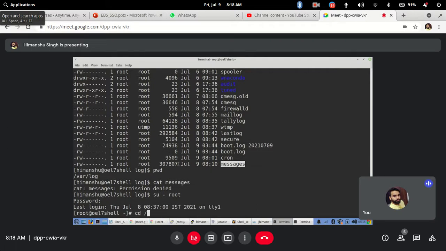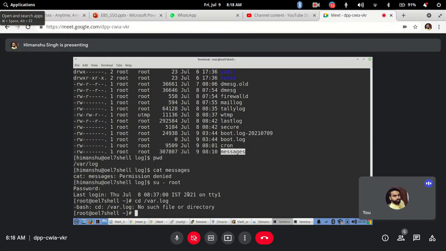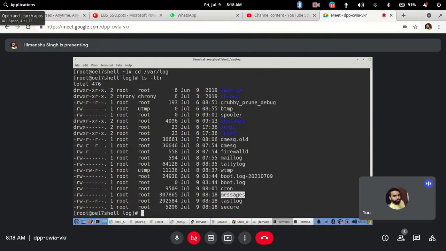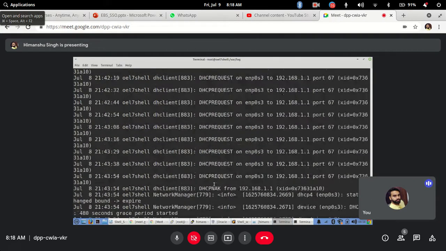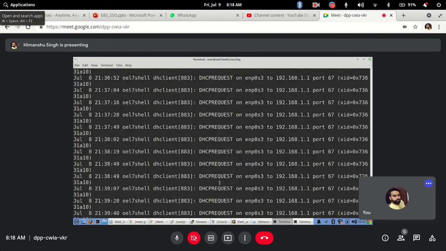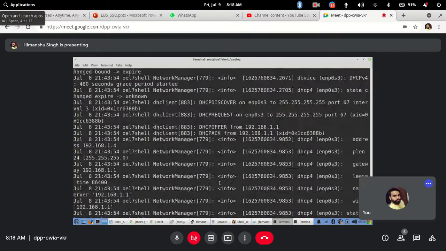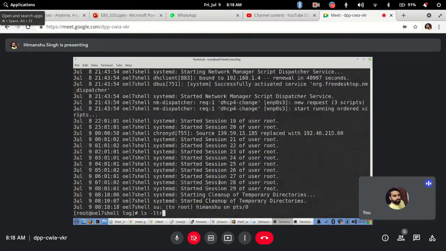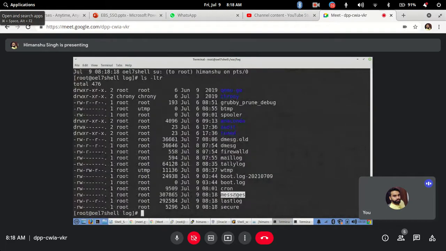So what you asked earlier, why the command. Root has some privileges, but other normal users will not have those privileges. So if I go to var log from root, you will see a messages file. Now as soon as I do cat, you see, this is a big file. I have to scroll up and down to read the whole file. It will be a very huge file, correct? It's difficult for anyone to read. So what you can do is use a better command called the more command.